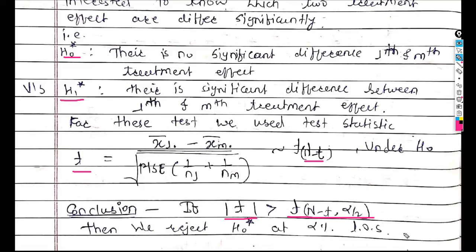If we reject this H0 star, it means that the Lth and mth treatment effects differ significantly. So in this way we make a conclusion about our hypothesis, and this is the statistical analysis of completely randomized design. Thank you.